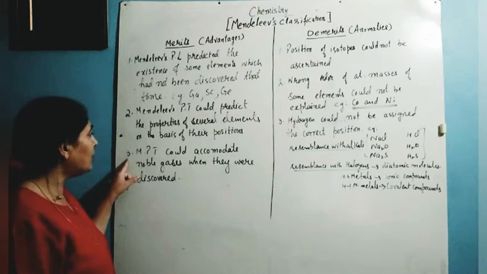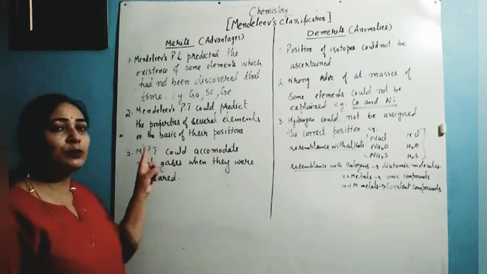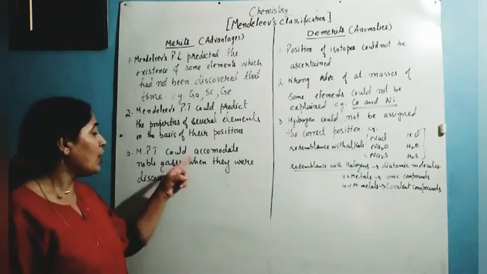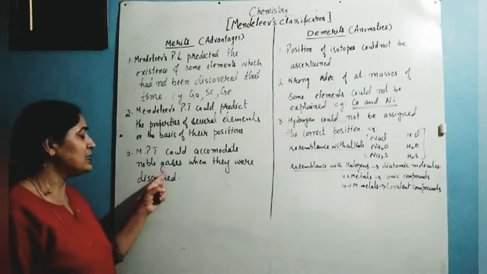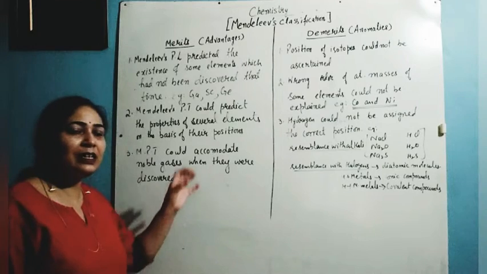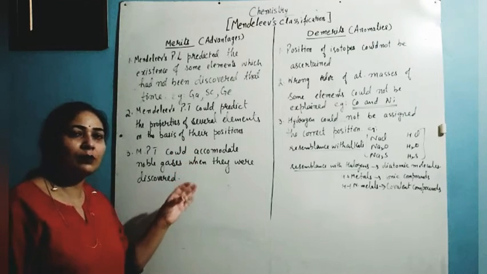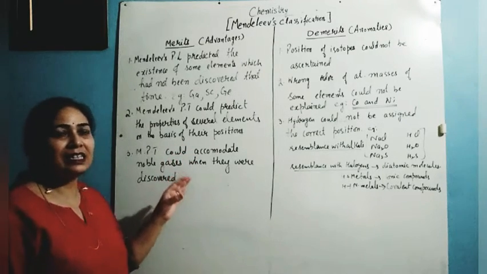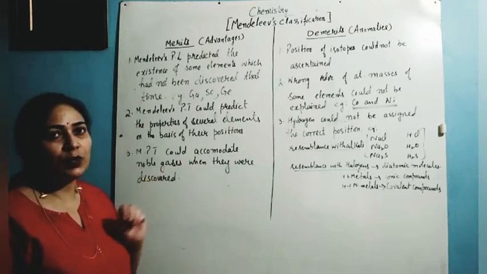Then the third merit is that Mendeleev's periodic table could accommodate the noble gases when they were discovered later. It means the noble gases got their positions very easily in Mendeleev's periodic table.